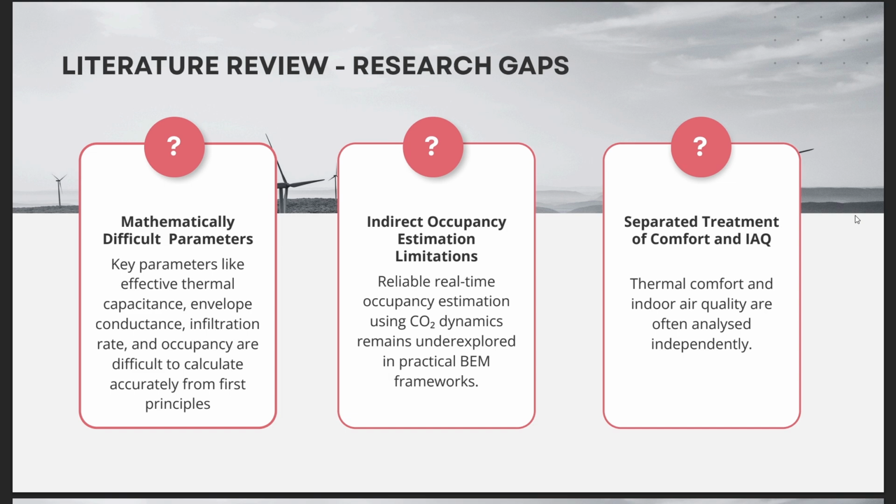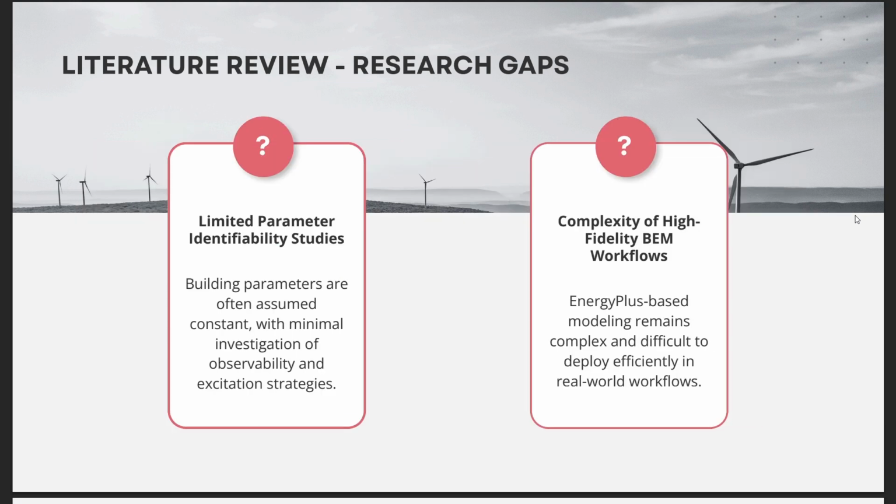Next one, separated treatment of thermal comfort and indoor air quality. Thermal comfort and indoor air quality are often handled independently. Fourth gap, limited parameter identifiability studies. Building energy parameters are often assumed constant, with limited investigation of observability under real-world operating conditions. Fifth one, complexity of high-fidelity building energy workflows. EnergyPlus-based modeling remains complex and difficult to deploy efficiently.